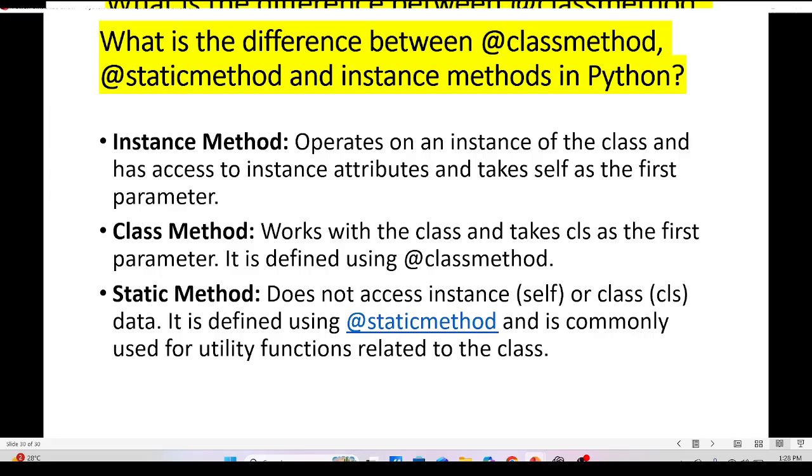What is the difference between class method, static method, and instance method in Python? An instance method operates on an instance of the class, has access to instance attributes, and takes self as the first parameter. A class method works with the class and takes cls as the first parameter. It is defined using the classmethod decorator. A static method does not access instance, self, or class data. It is defined using the staticmethod decorator and is commonly used for utility functions related to the class.